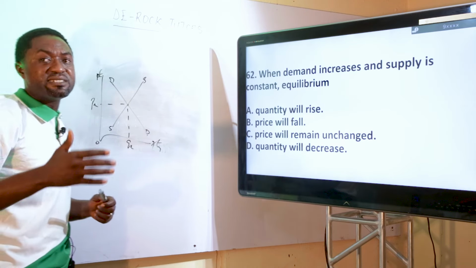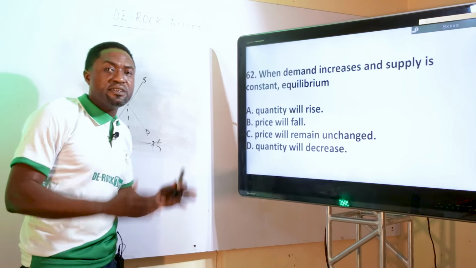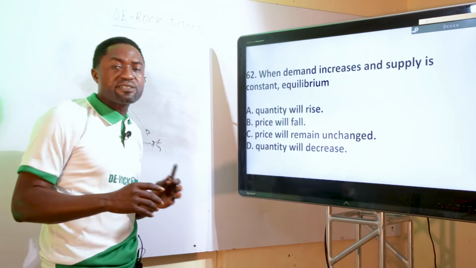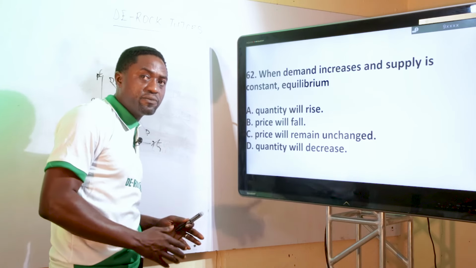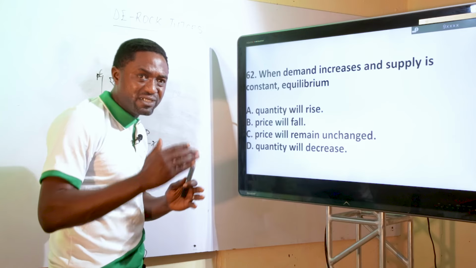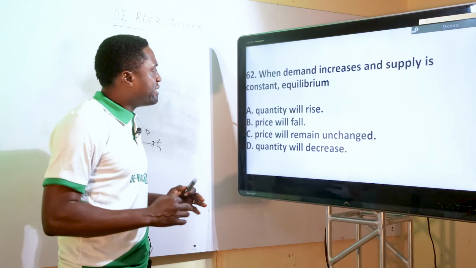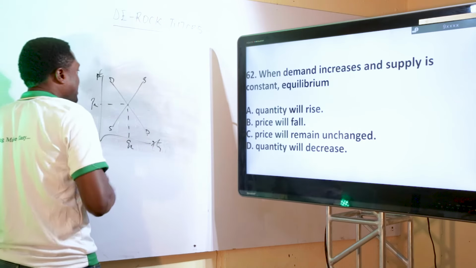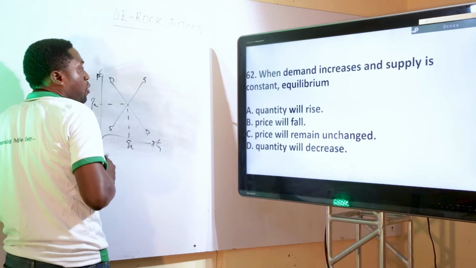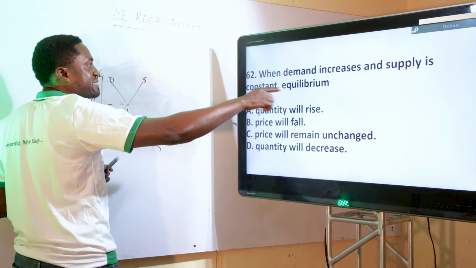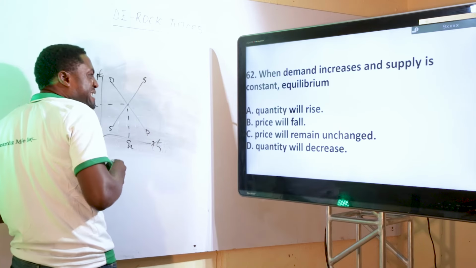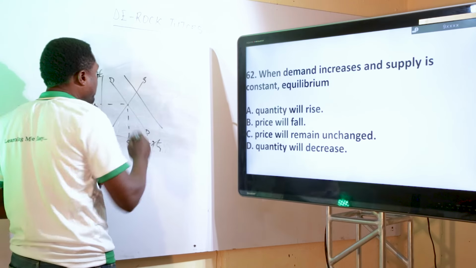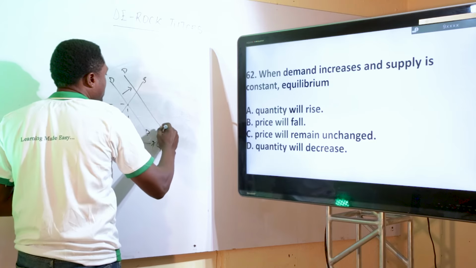When we talk about increase in demand, it simply means the bodily shift of demand curve either to the right or to the left. Increase in supply simply means the bodily shift of supply curve either to the right or to the left. So they are now asking what is the impact when demand increases and supply is constant. We know that supply is constant, this is supply curve. What happens when demand increases? It shifts outward.